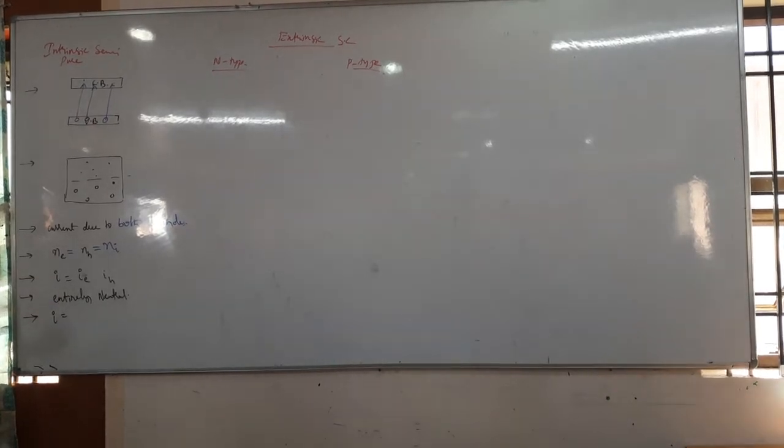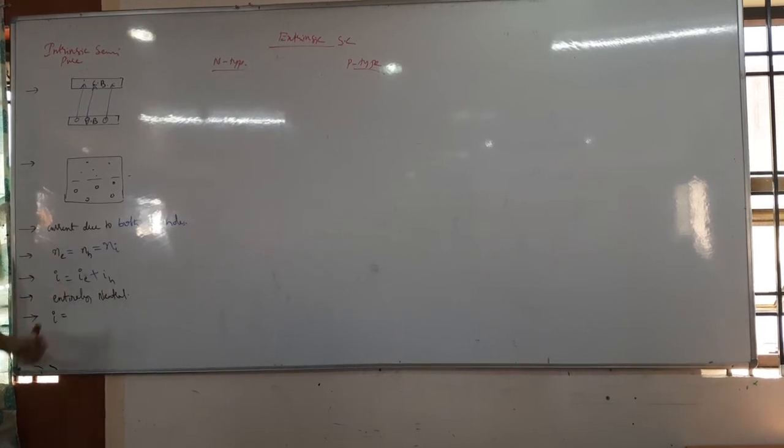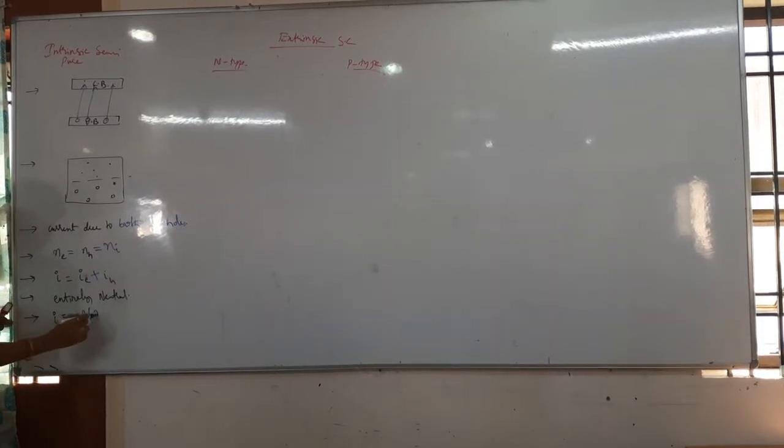Total I is equal to I_e plus I_h, the hole current plus the electron current. Then this one is entirely neutral. Why? Because we have an equal number of holes and electrons. By this only we can say that n_e is equal to n_h, nothing but this is electrically neutral. Then after that, here I is equal to what is the formula we got? I think e A into what is that we got?